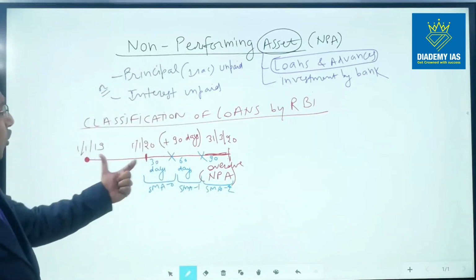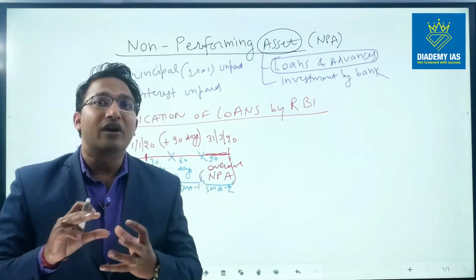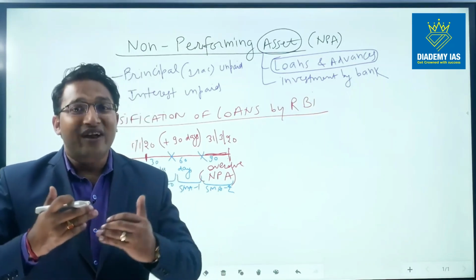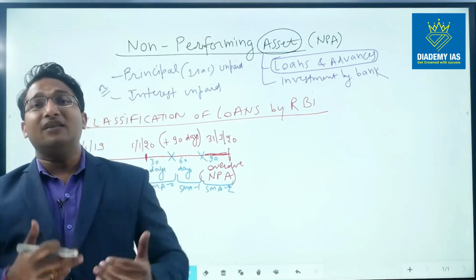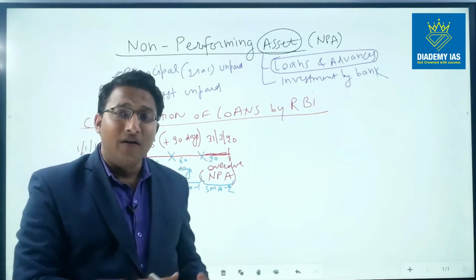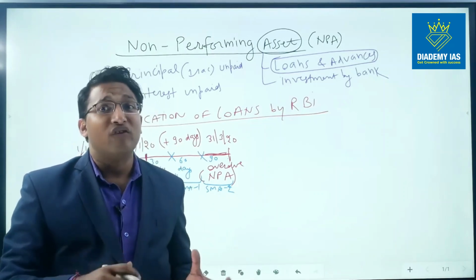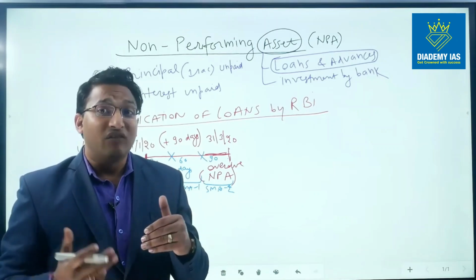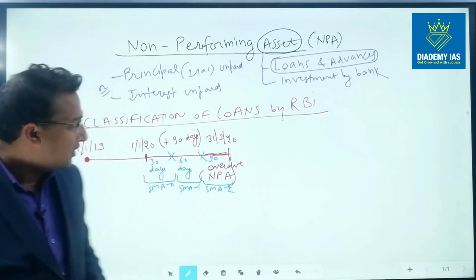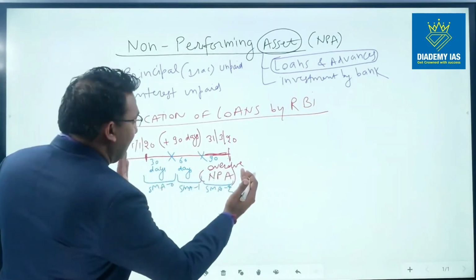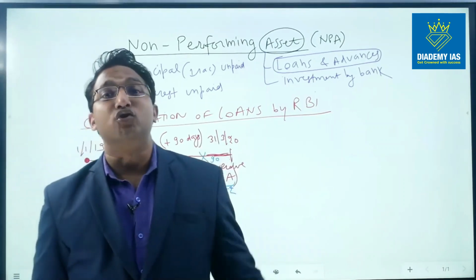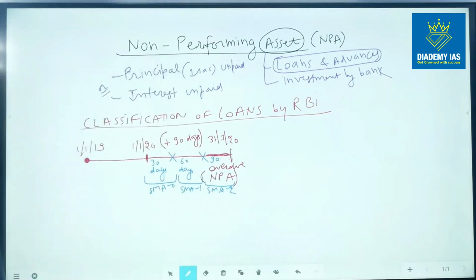Once the amount becomes overdue, the bank starts monitoring this account as a special case, and looks into whether this account is going to be NPA in the near future. If yes, then the bank will take suitable steps. It will talk to the borrower and ask what the problem is, are you facing a genuine problem, or it will look into whether the borrower is a willful defaulter, right? So this period of 90 days is not a silent time. In this time, the bank is active and looking at what the future of the loan is, right?